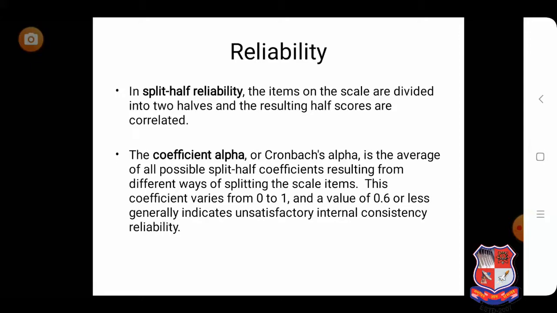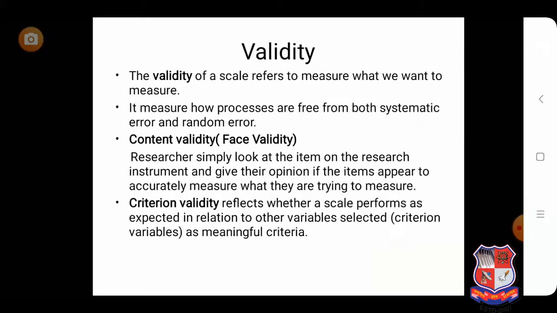Another method that we can use is the coefficient alpha. For that we will use the Cronbach alpha. In Cronbach alpha, the coefficient varies between 0 and 1. If the coefficient score is greater than 0.6, then we can say that it is reliable. If the coefficient score is less than 0.6, then we can say that it's not reliable. So basically, up to this point we have discussed what reliability is and the different methods of reliability. Next we will move further towards validity.